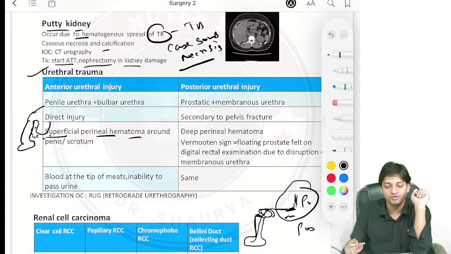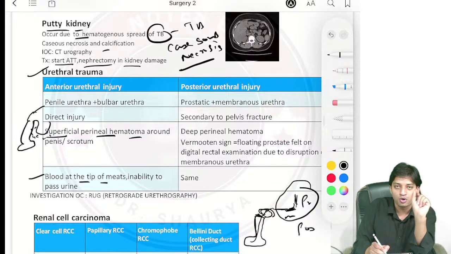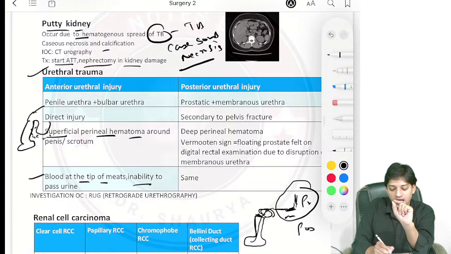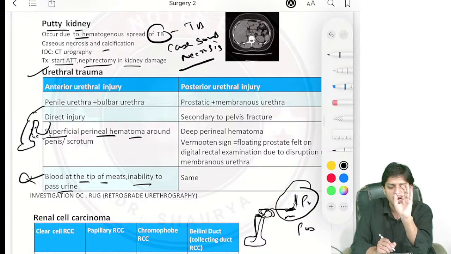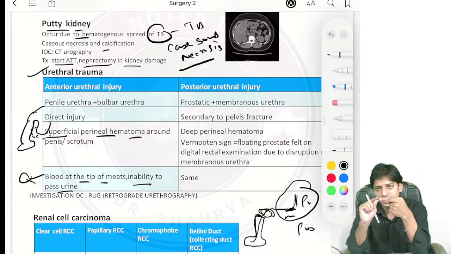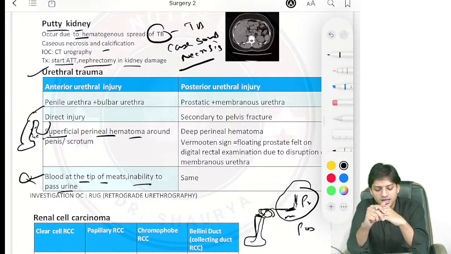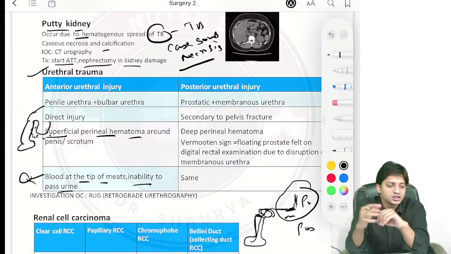Another sign will be blood at the tip of the meatus, and inability to pass urine. In questions they will give you very classical symptoms. Blood will be present at the tip of the meatus and there will be inability to pass urine, right? And there will be superficial perineal hematoma around the penis and the scrotum.